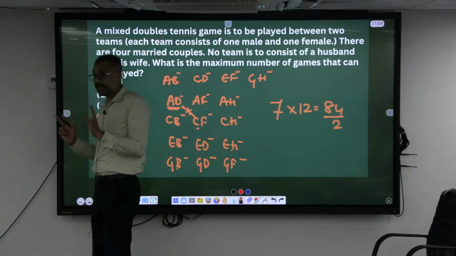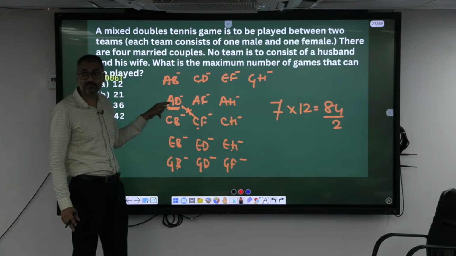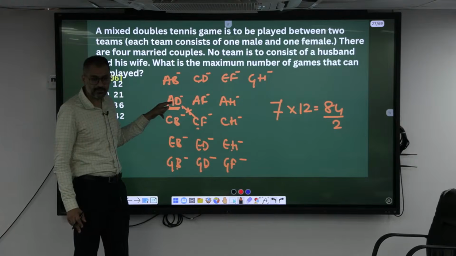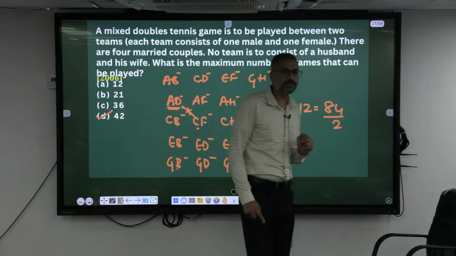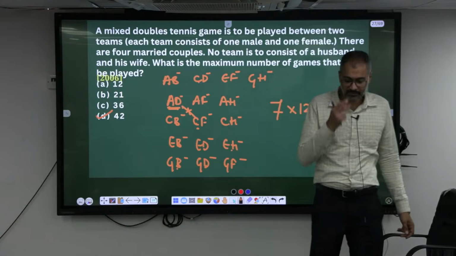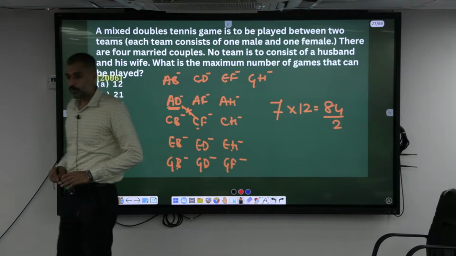So 12 into 7, 84 matches. But AD playing with CF is same as CF playing against AD. So 2 times we have taken, divide by 2, repetition 2 times. Okay, shall I move this? Avoid these kind of questions.